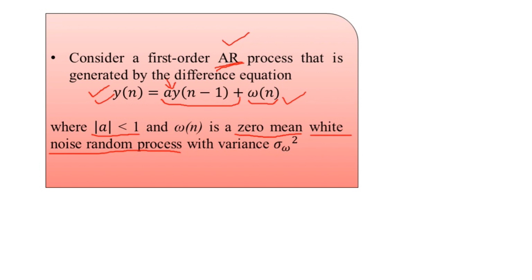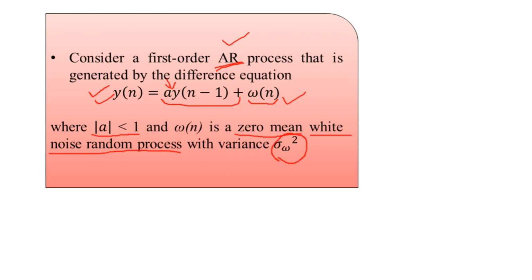So generally for x(n) we write m_x for the mean; here we write m_w, which has the value 0, and the variance is sigma_w squared.